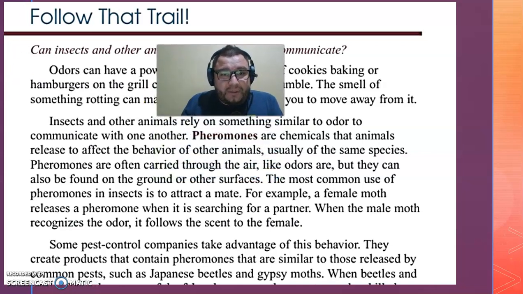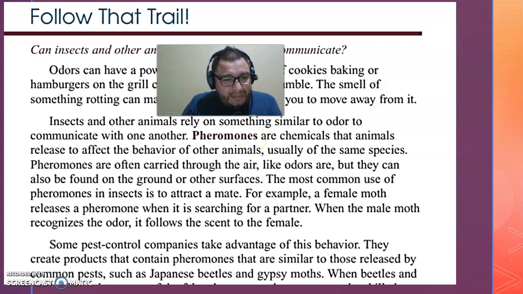Something important is the smell. This sense is important for animals. Insects and other animals rely on something similar to communicate with one another. Pheromones, this is the word. You're going to learn this word. Pheromones are chemicals. It's coming in the exam, people.